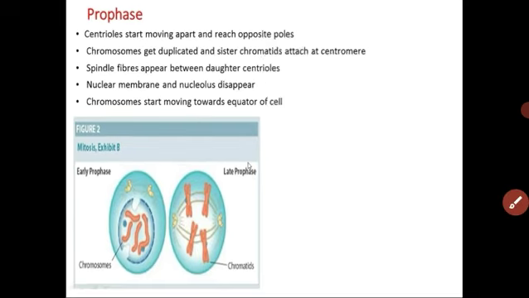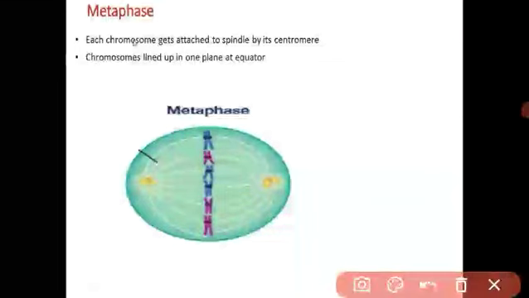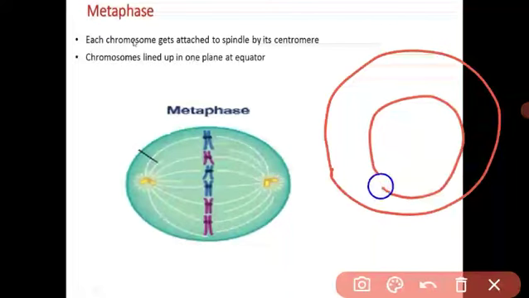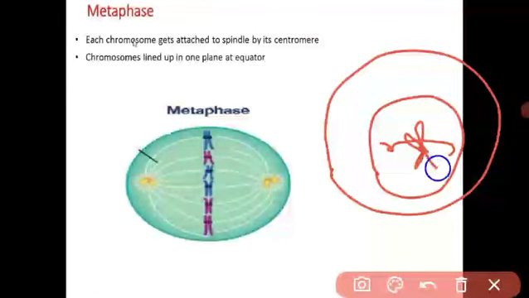The next phase is the metaphase. During the metaphase, each chromosome is attached to the spindle by its centromere. See, this is the nucleus, and each chromosome is attached to the spindle fiber.